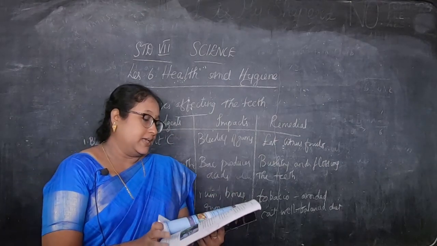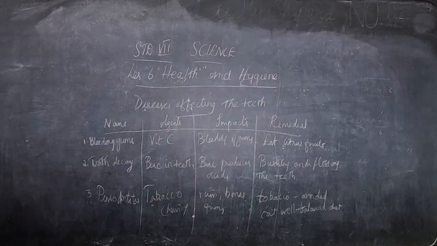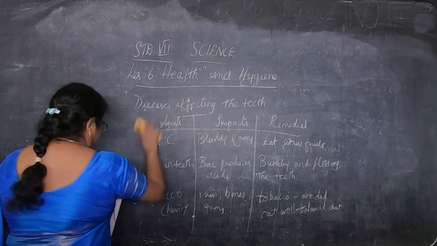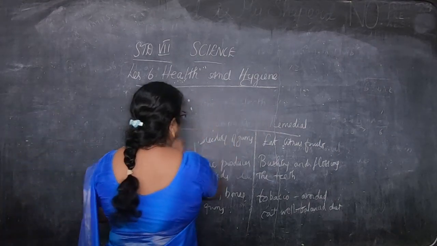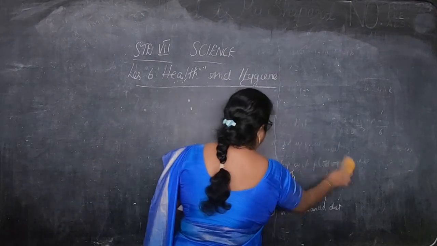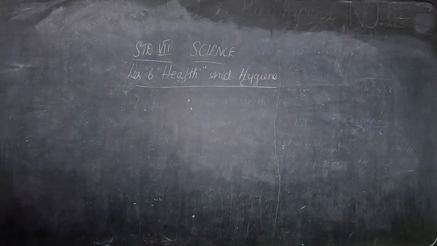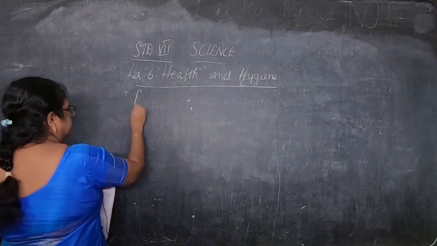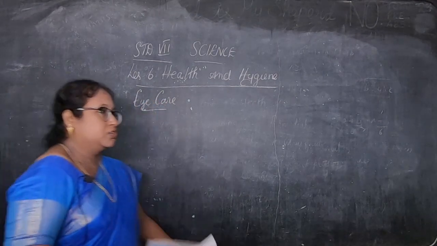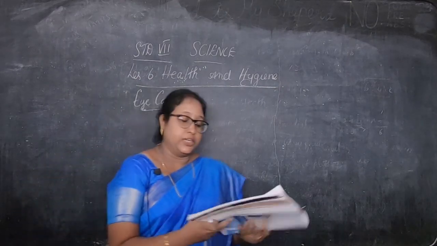Okay, children. Next, we are going to see the eye care. Eyes, everybody knows how important they are.